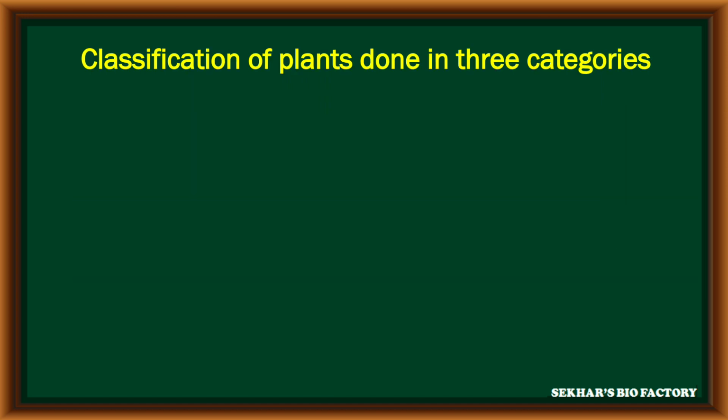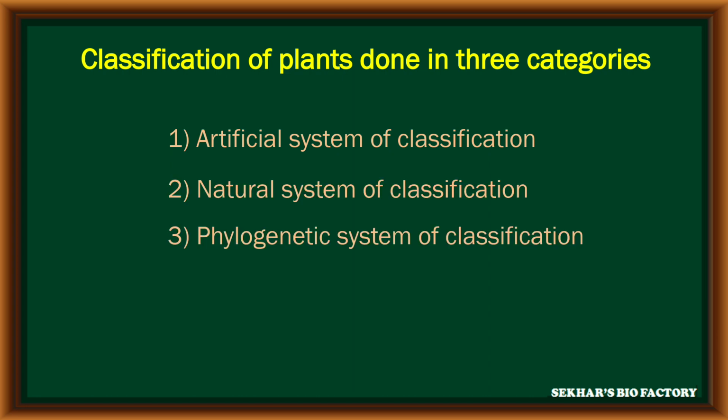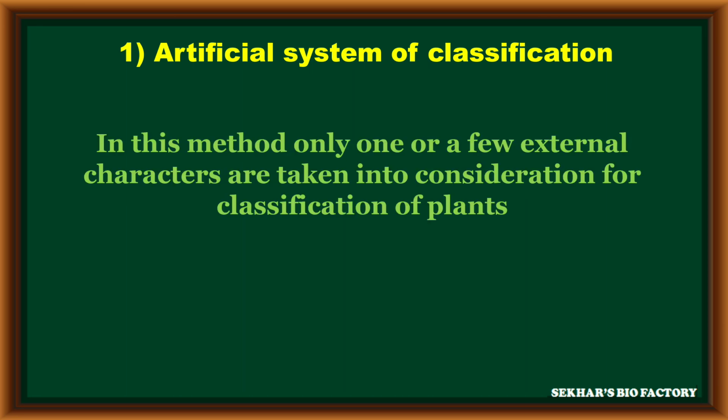The classification of plants is done with three categories. The first system is the artificial system of classification. The second one is the natural system of classification. The third one is the phylogenetic system of classification. In the artificial system of classification, one or very few external characters are taken into consideration for the classification of plants.